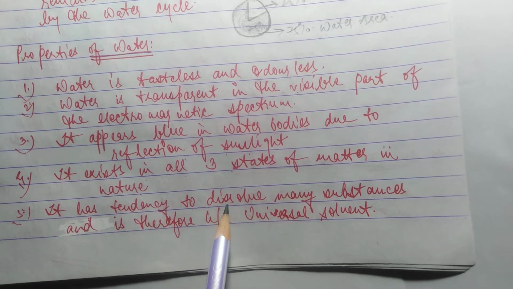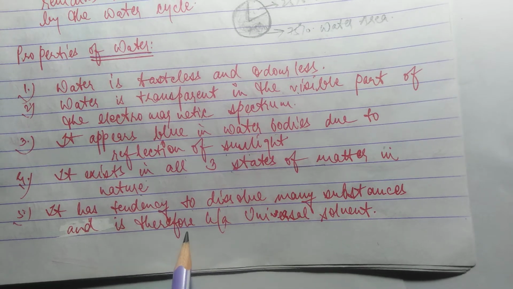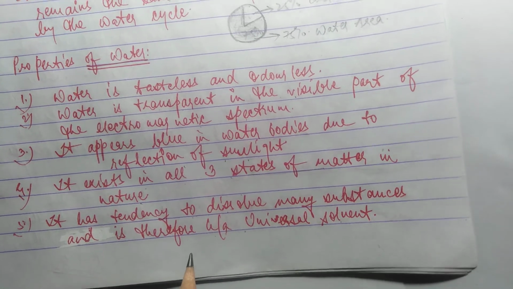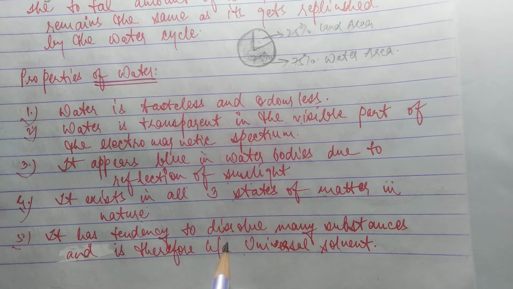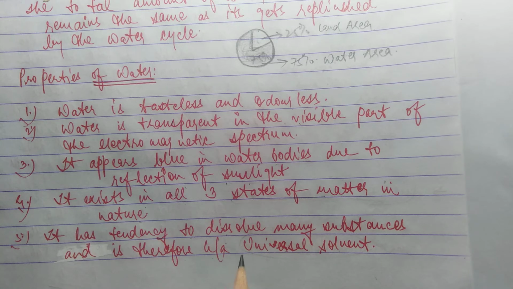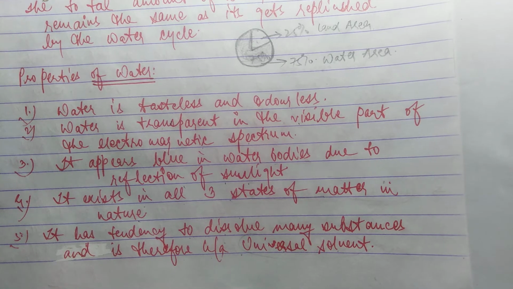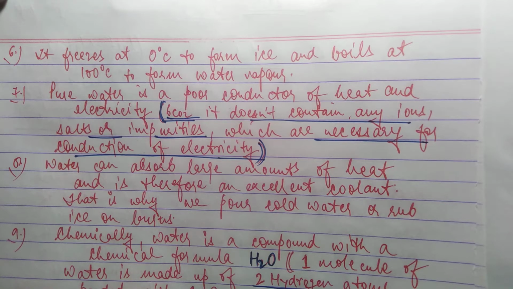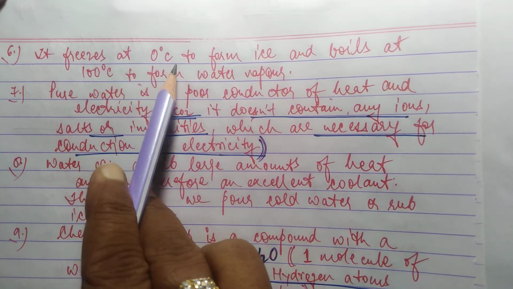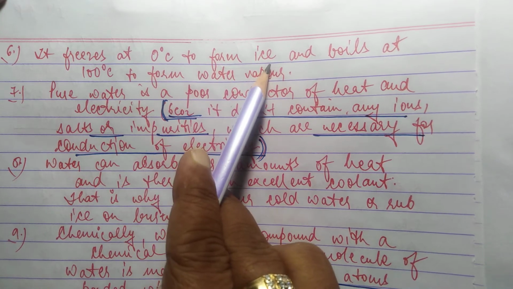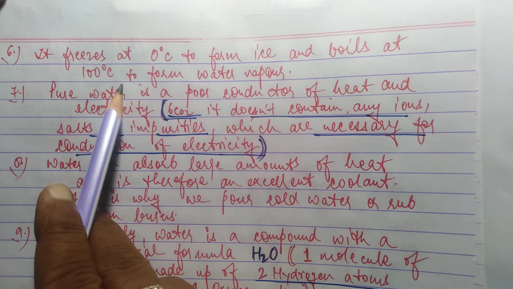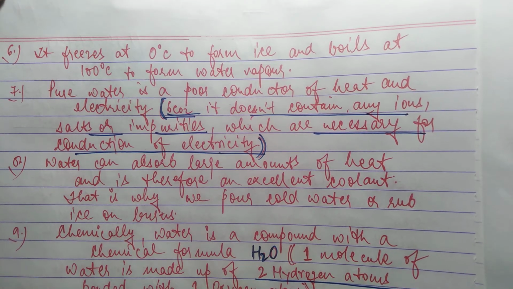It has a tendency to dissolve many substances and is therefore called the universal solvent. If you take sugar and mix it in water, it will dissolve. That is why water is called the universal solvent. Clear? Next point, it freezes at 0 degrees centigrade to form ice, as we have all seen in the refrigerator, and boils at 100 degrees Celsius to form water vapor.